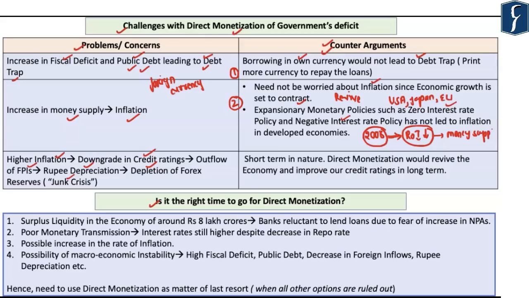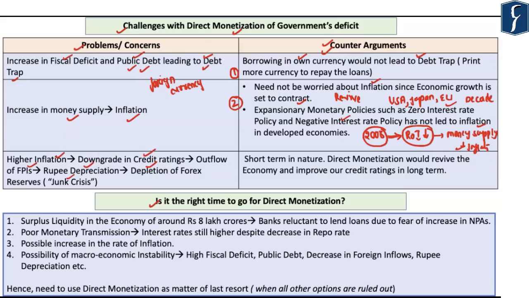Now, ideally, since these economies have been following such unconventional monetary policies for more than a decade, this should have led to an increase in the money supply as well as the rate of inflation in their economies. However, in spite of following such policies, the rate of inflation in these economies has not increased. So, based upon such an experience, the economists have counter-argued that even if we undertake the direct monetization, inflation may not take place within the Indian economy.